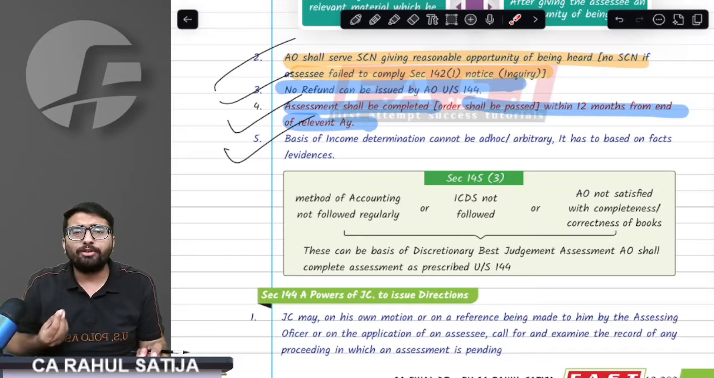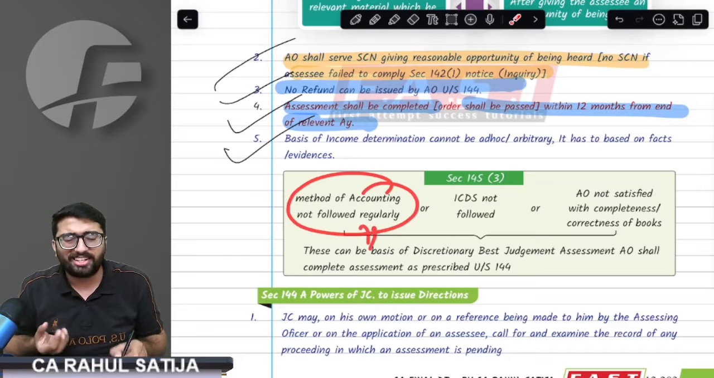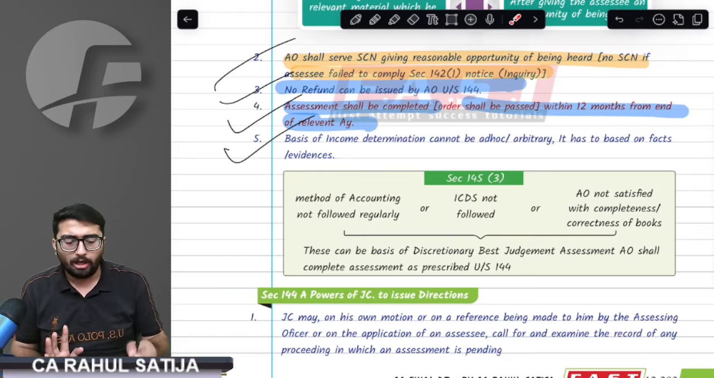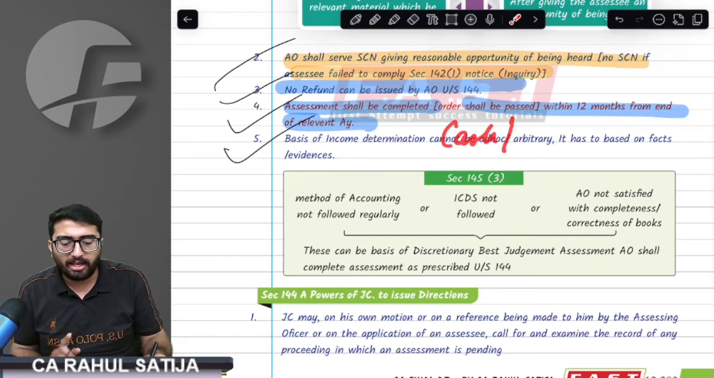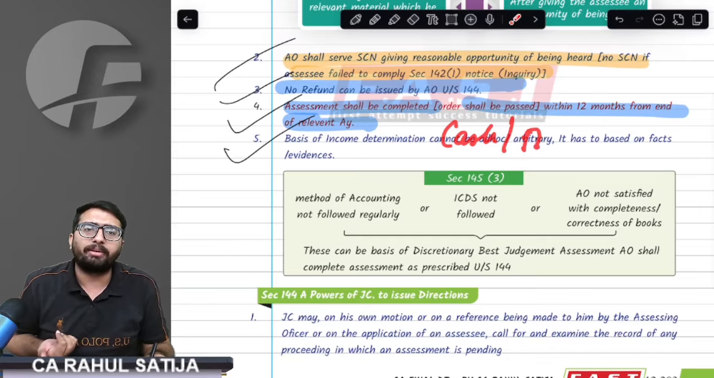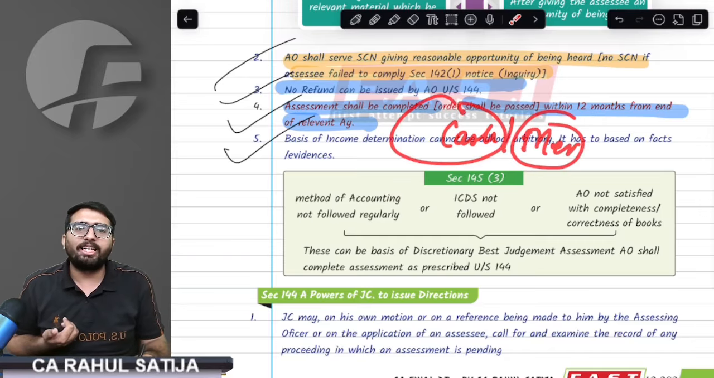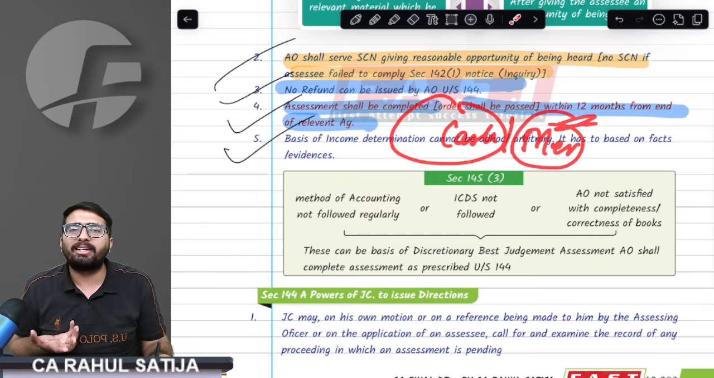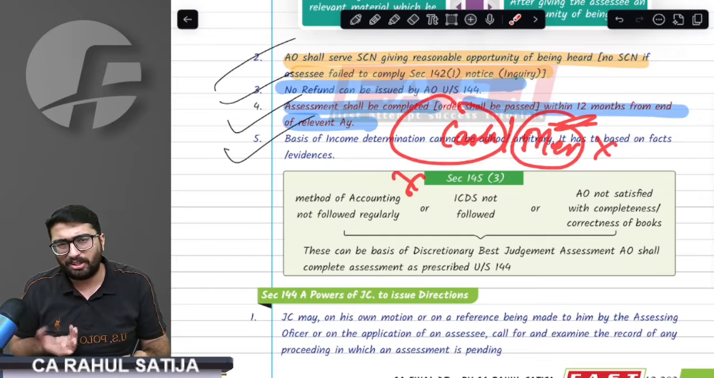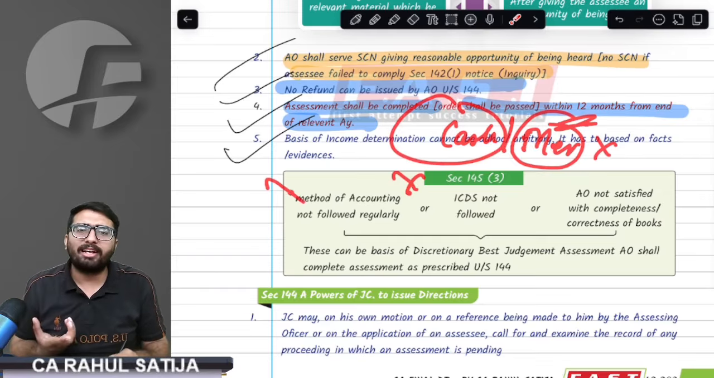Now, what if you present your books of accounts, but you are changing your method of accounting every year? One year you are following the cash system, the other year the mercantile system. You are not consistent with the method, so your books are not reliable now.